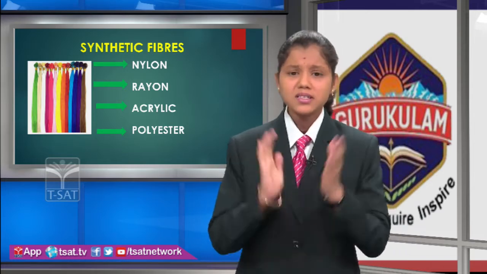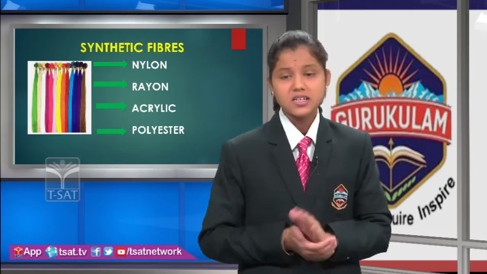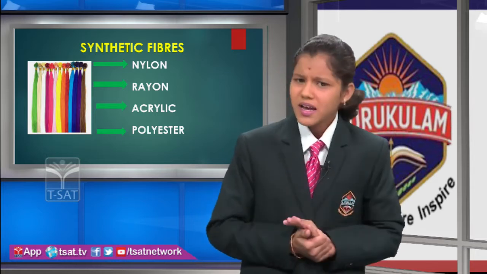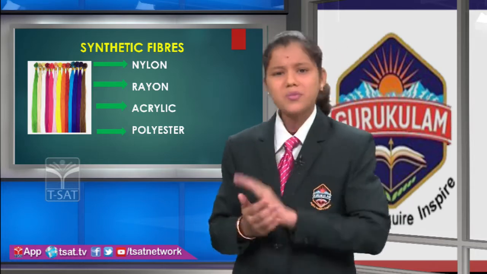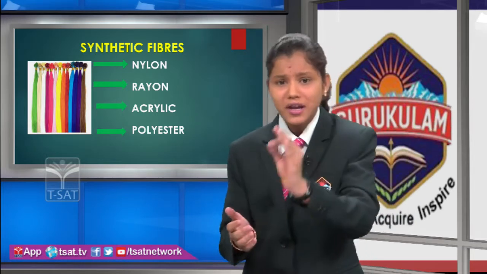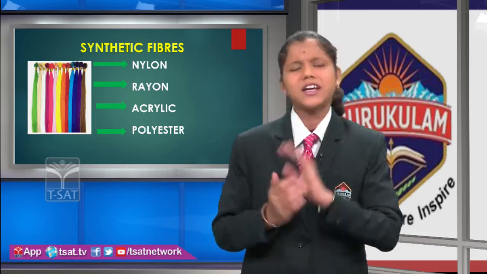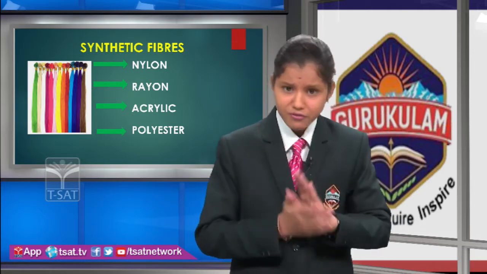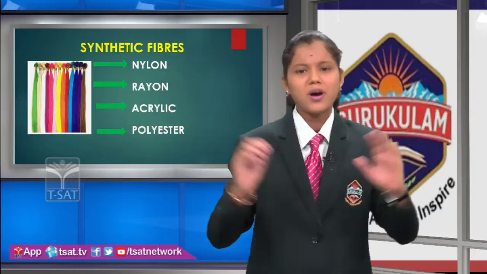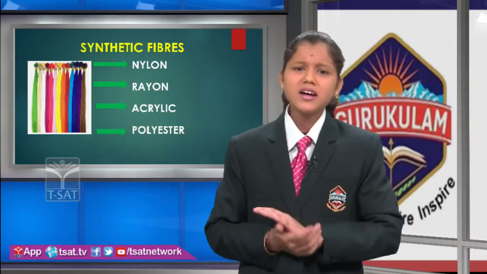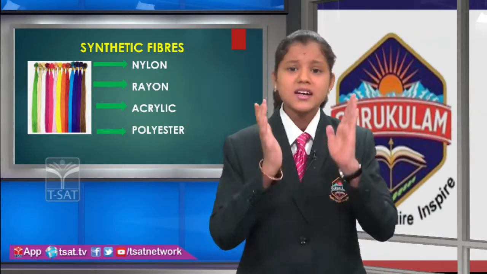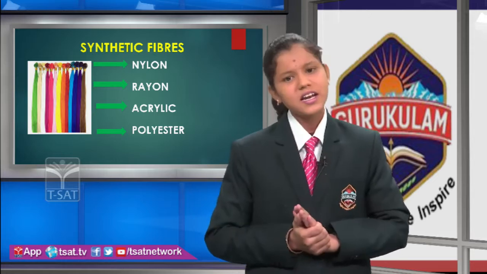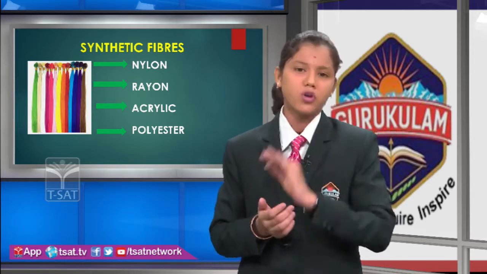The synthetic fibers are made up of one type of structure. It is a polymer. A polymer is a large molecule made up of chains or rings of repeating units. Each identical unit is called a monomer. Polymer is a word derived from Greek. Poly means many, mer means a part or unit. These structural units, every unit, are called monomer units.